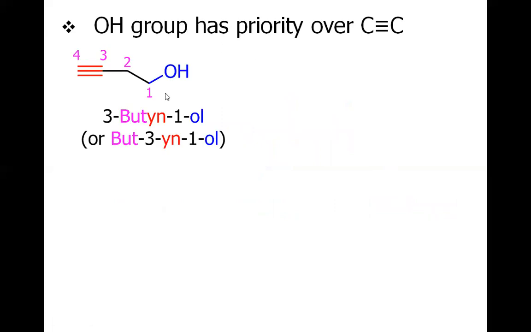When we have a hydroxy, the priority is given to the hydroxy and not to the triple bond. For this particular example, we will count from this carbon, which is giving the hydroxy at one position. We will not count from here, which will not give you the hydroxy at one position. So the name of this molecule will be 3-butyne-1-ol, because this time the triple bond will be considered at 3 position, and there are total 4 carbons. So it's 3-butyne 1-ol, that is triple bond at 3, ol at 1, and total 4 carbons. We will not count from here.